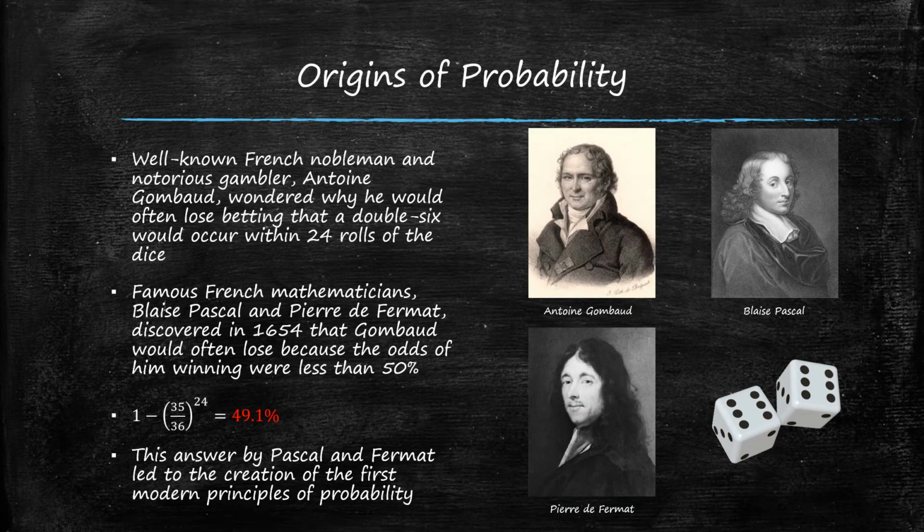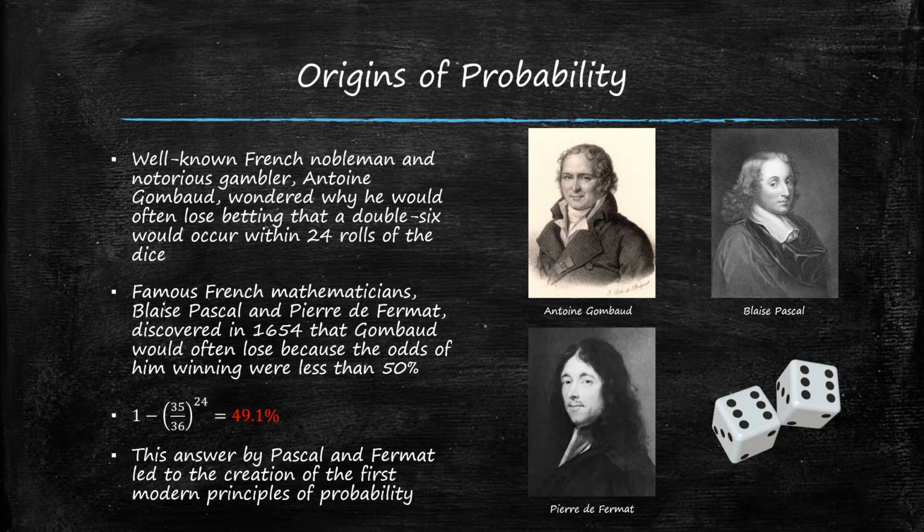Origins of probability. Well-known French nobleman and notorious gambler Antoine Gombaud wondered why he would often lose betting that a double six would occur within 24 rolls of the dice. Famous French mathematicians Blaise Pascal and Pierre de Fermat discovered in 1654 that Gombaud would often lose because the odds of him winning were less than 50%.